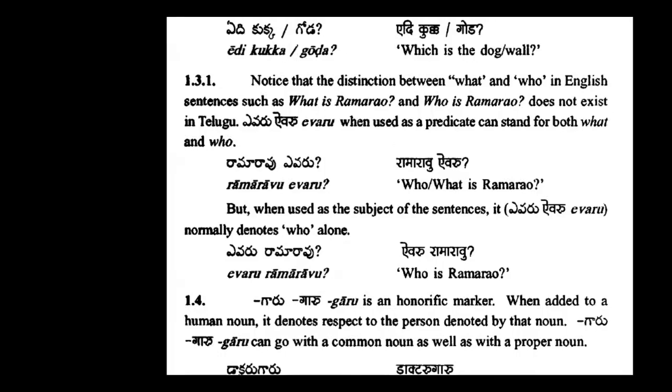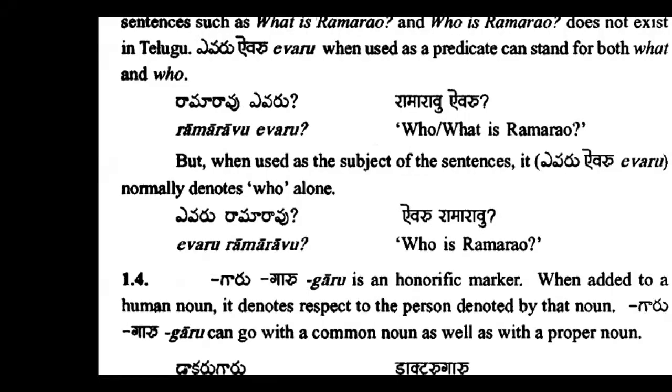The next grammar point is: notice that the distinction between what and who in English sentences such as "What is Ramarao?" and "Who is Ramarao?" does not exist in Telugu. Evaru, when used as a predicate, can stand for both what and who. Okay, so here they are telling that in English there are two sentences, "What is Ramarao?" and "Who is Ramarao?" For both, the Telugu meaning is the same.